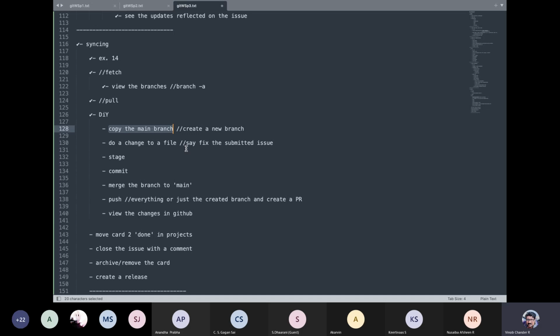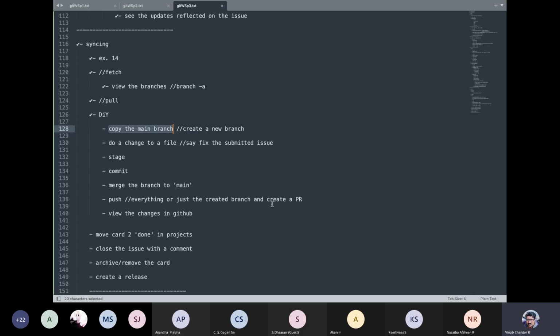Merge the branch to main and push everything, or push just the created branch and create a PR. If, for example, you have invited some more collaborators, or have at least one collaborator along with you on that project, maybe you can push directly. Or you can have that as a PR. So just push the created branch and create a PR for it.